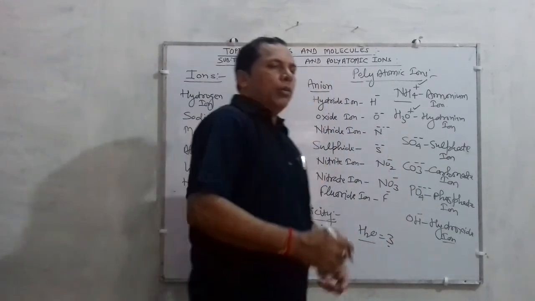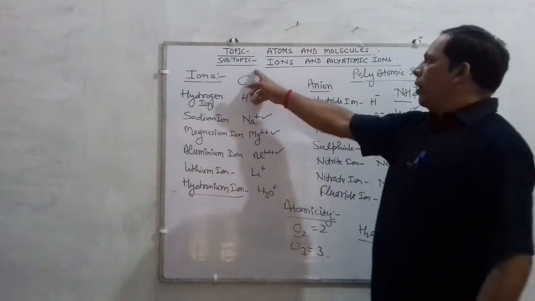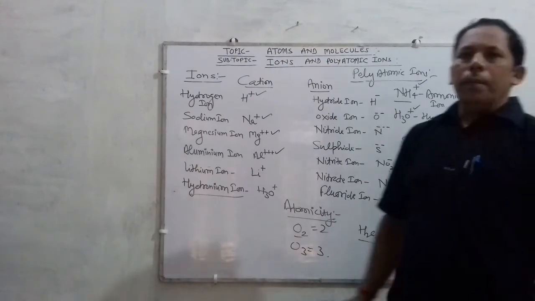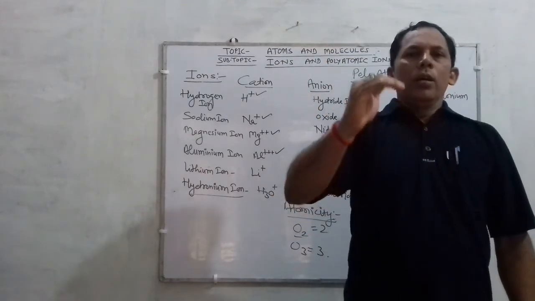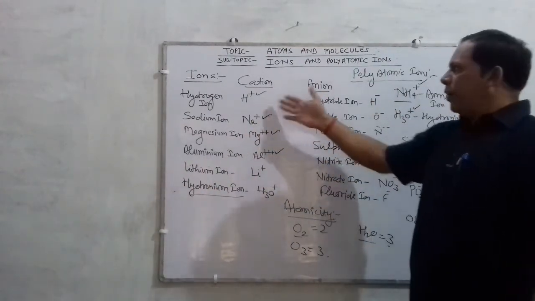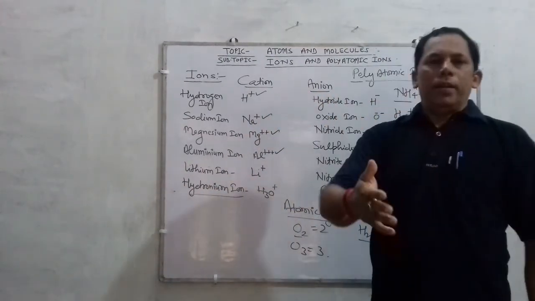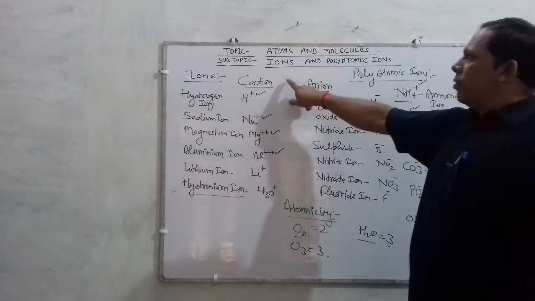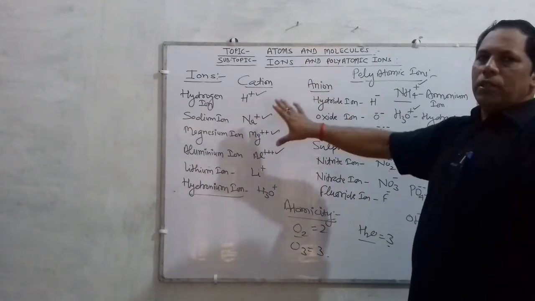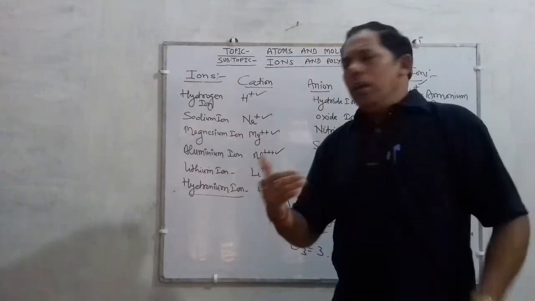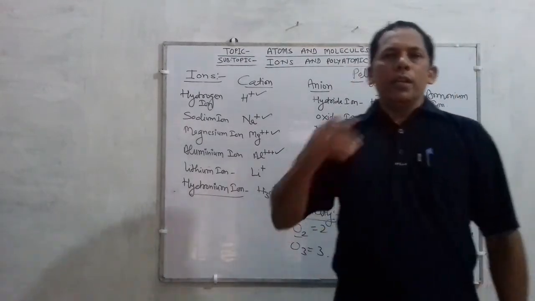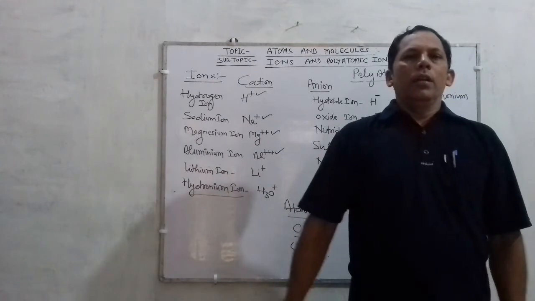Alright. So this is all about, children, ions, polyatomic ions and atomicity. Must remember they are very essential in upcoming lectures. With that point, this point will be implemented. So on the importance of these ions and polyatomic ions, you must remember what the definitions are, what the examples are, and how you can find atomicity. So children, this is all about ions.